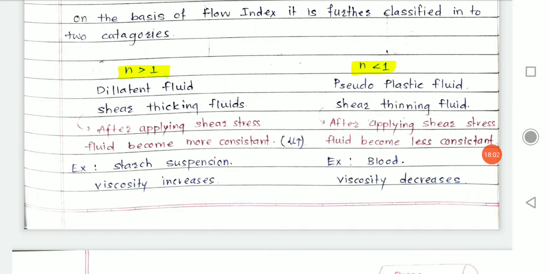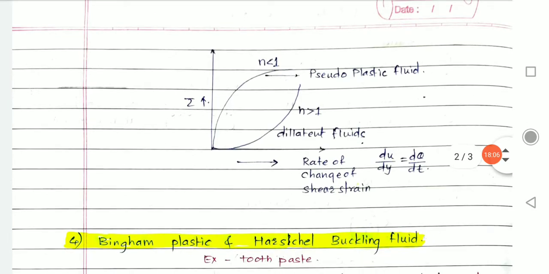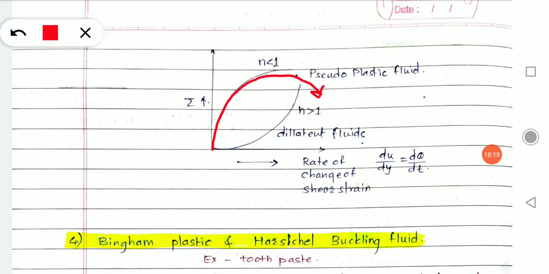These are the examples of dilatant fluid and pseudoplastic fluid. Now its graphical representation. The fluid in which n keeps on decreasing, that is called pseudoplastic fluid, and graphically it is represented like this.